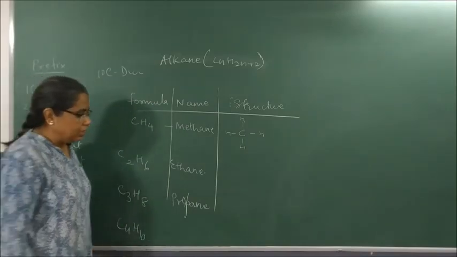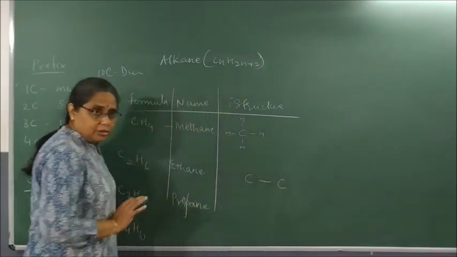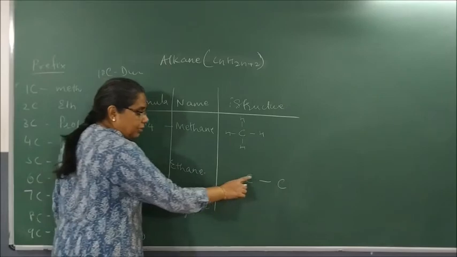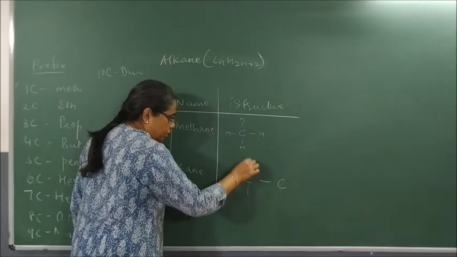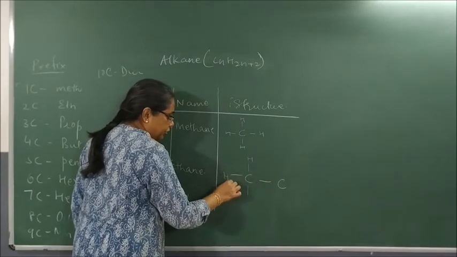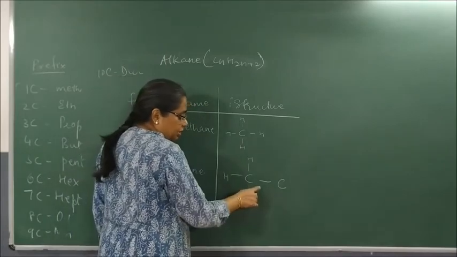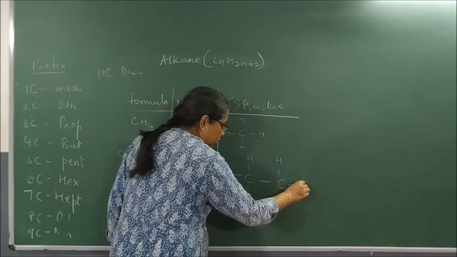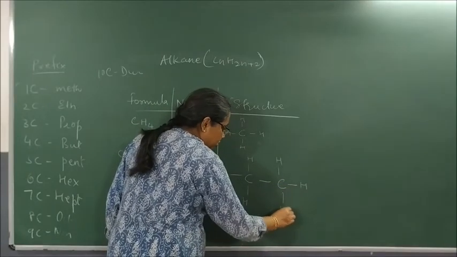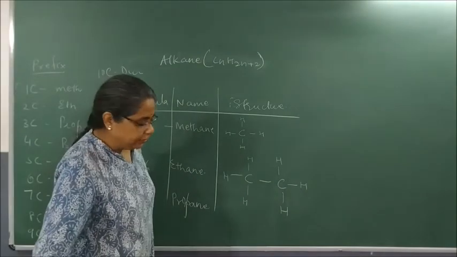Now ethane. It should have what? Carbon to carbon single bond. Agoito? So both carbon has one bond. 2, 3, 4. This will have what? Hydrogen. So this carbon is complete. Now come to this carbon. This carbon has only one bond. So then put 1, 2, 3. So it becomes what? C2H6. Clear?